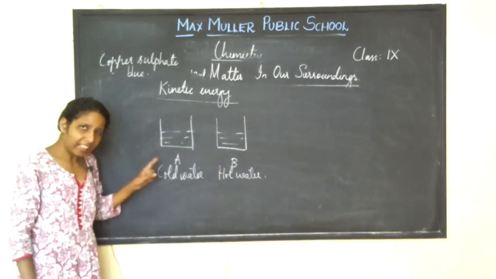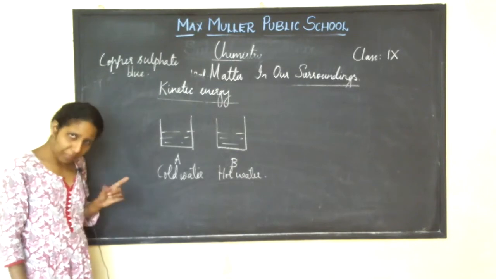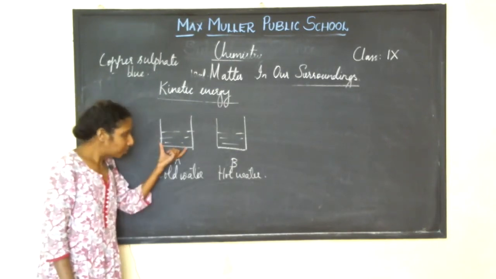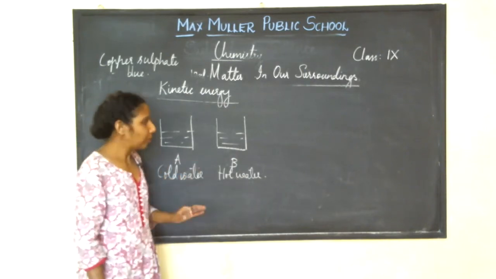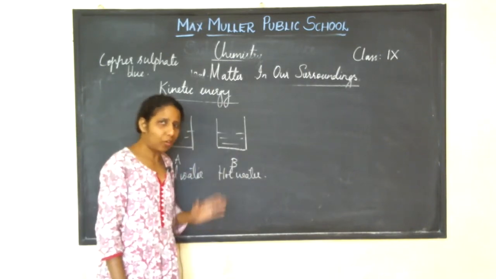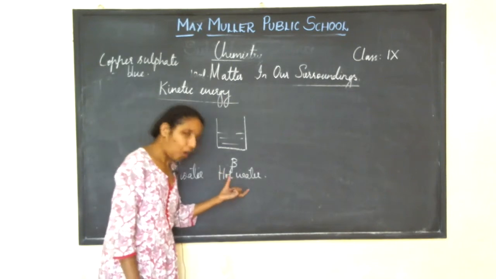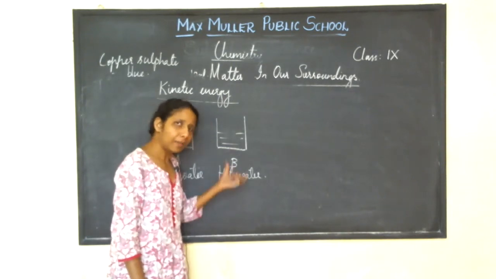You are going to again add a crystal of copper sulfate in hot water in beaker B.